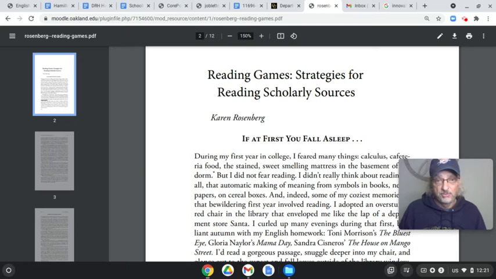Not that you can't find them through Google. Not that you can't find them through Google Scholar. And not even that you can't find them through Wikipedia. I don't have a preference as far as those are concerned. My encouragement with Wikipedia is that you look at the footnotes. Don't take what's said in the article itself as gospel until you try to find its original source and then try to determine whether it is a scholarly source.